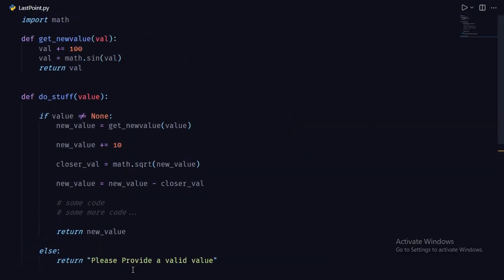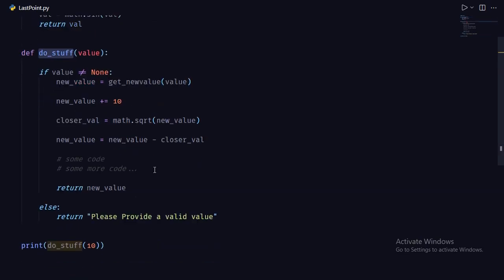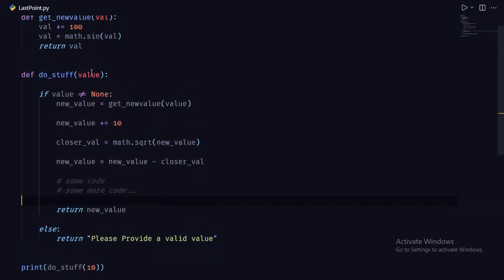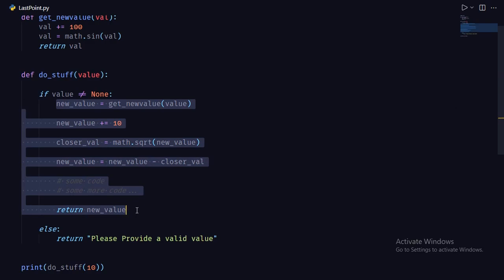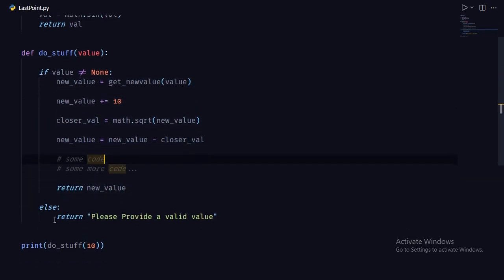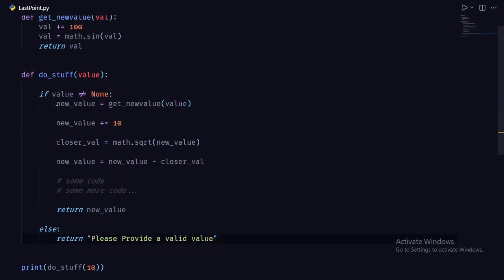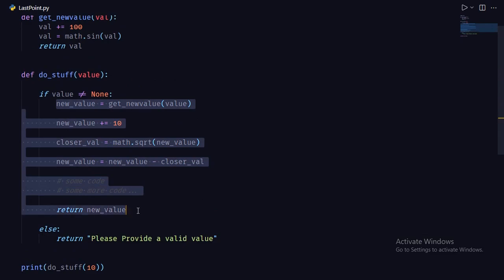So the last point here is the head scratching indentation. As you can see, we have a simple program with two functions, get new value and do some stuff. What this function does is it takes in a value, and if the value is not equal to none, it does some stuff, a lot of stuff. It has more than 7 or 8 lines, and it can have even more, and a single else statement which returns a string. So as you can see, this indentation is very ugly, and it has low readability.